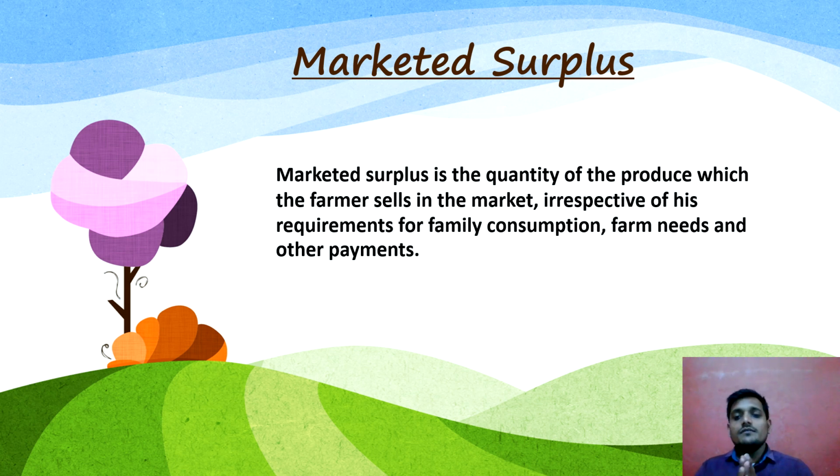Basically we can say a marketed surplus is the total produce which has been sold by the farmer in the market without meeting his own requirements. That is called marketed surplus. And in the next slide we will be understanding what marketable surplus is, because many people are confused about marketed surplus and marketable surplus. So in the next slide we will be talking about marketable surplus.